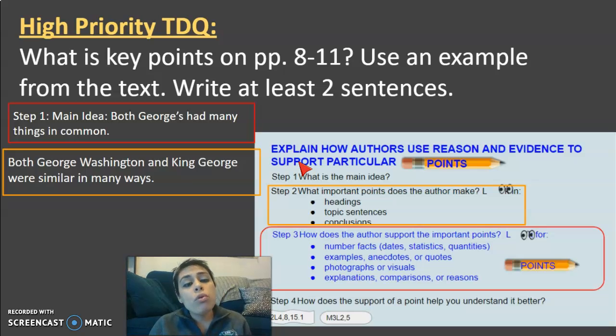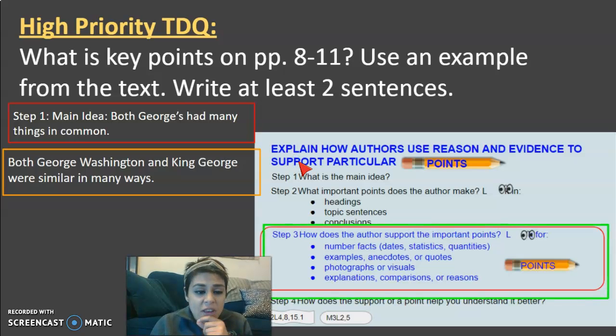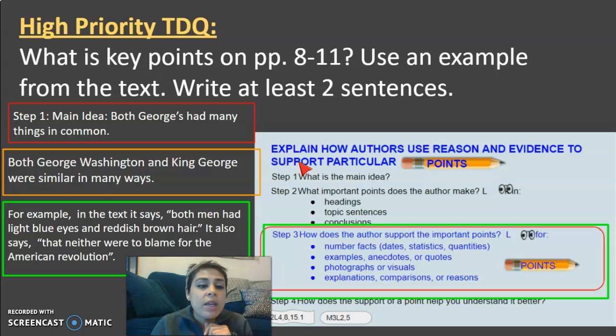Now, we're going to move on to our third step, and that means we went back to the text, and now we are going to justify that key point with at least 2 pieces of evidence. Our first piece of evidence that we found was that both men had light blue eyes and reddish brown hair. This shows me how they are connected and how they are the same.